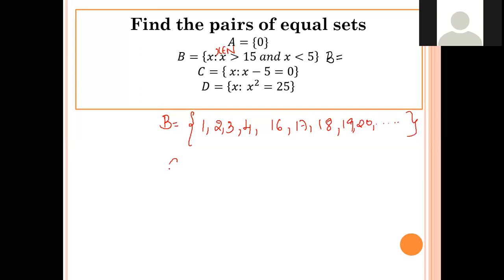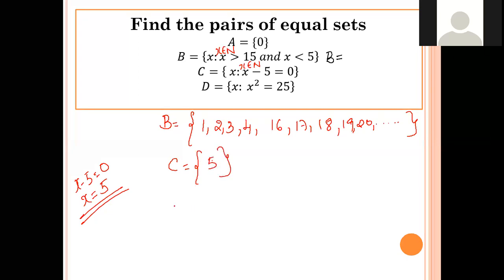Okay. What about set C? Set of all X such that X belongs to N and X minus 5 is equal to 0. So what is the element? X minus 5 is equal to 0 implies what is the value of X? X is equal to 5. So this contains 5.